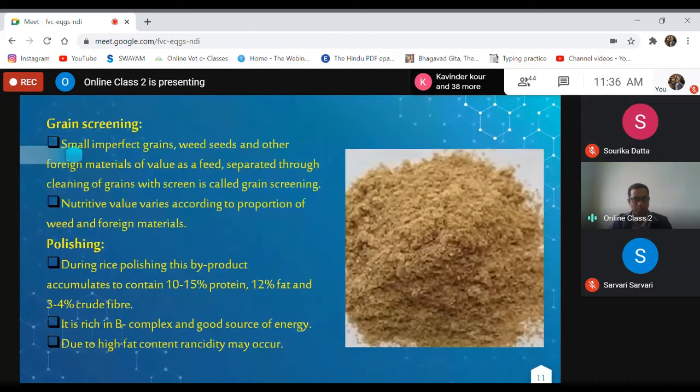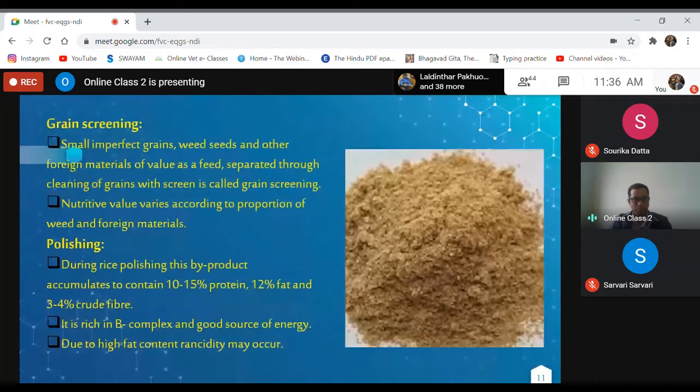And grain screening. Small imperfect grains with seeds and other foreign materials should be separated from the grain, and this is known as grain screening. It is very important because during harvesting or during cultivation, some other grains may grow or may come in during harvesting time.